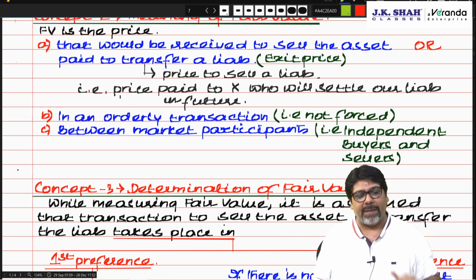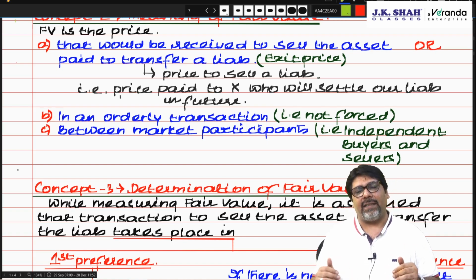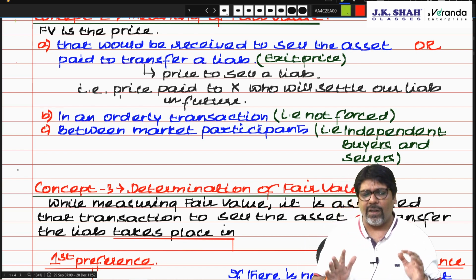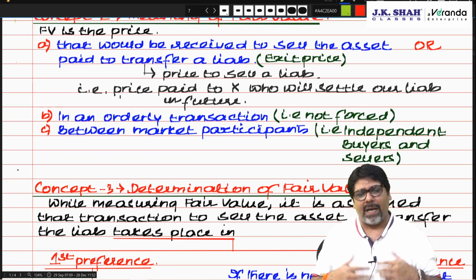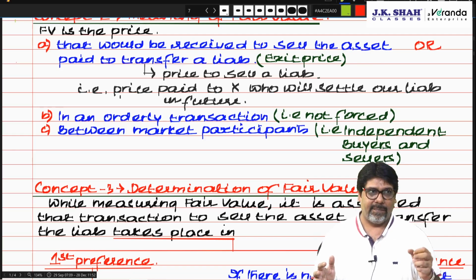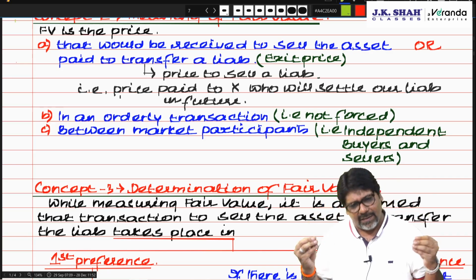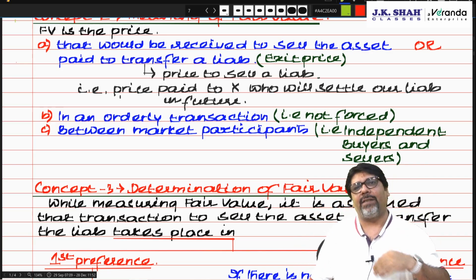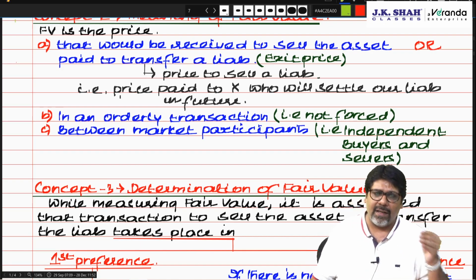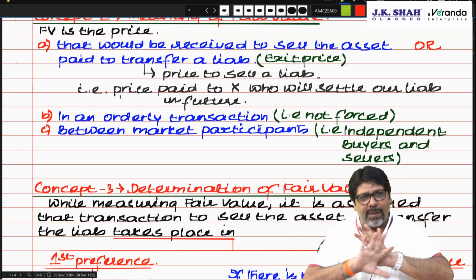Now chartered, fair value is that price that would be received to sell the asset or paid to transfer a liability in an orderly transaction. Orderly transaction means transaction which takes place between two people without any force or coercion and between market participants, that is independent buyer and seller. There is no sort of relation. It should not be between related parties, independent buyers and sellers who can take decisions independently. So fair value is the price at which you can sell the asset or price paid to transfer a liability in an orderly transaction between market participants. Am I clear? So this is the definition which I have broken down.